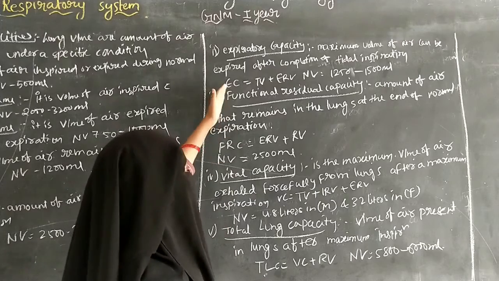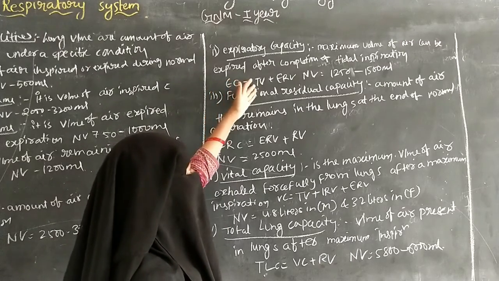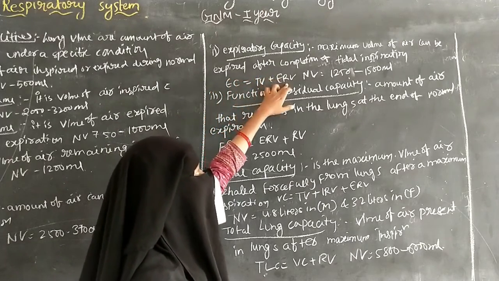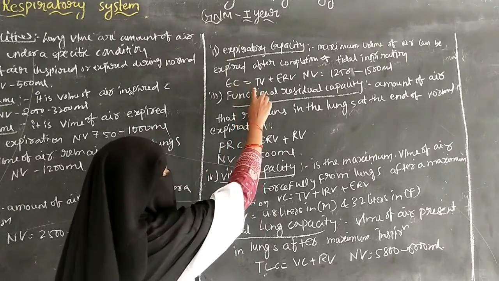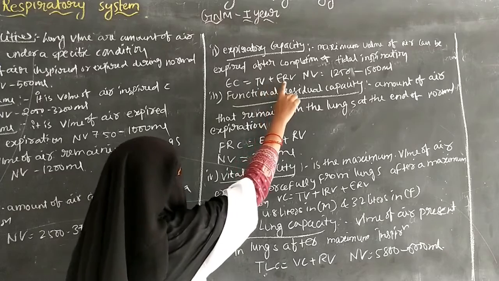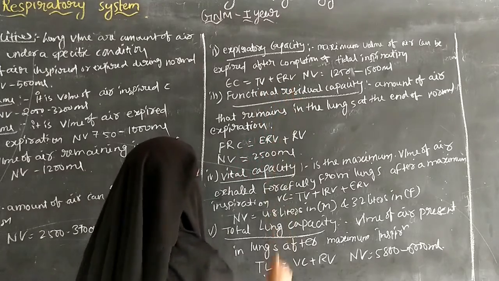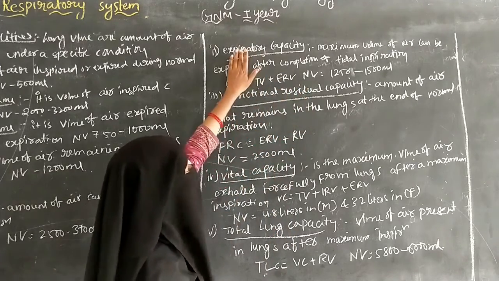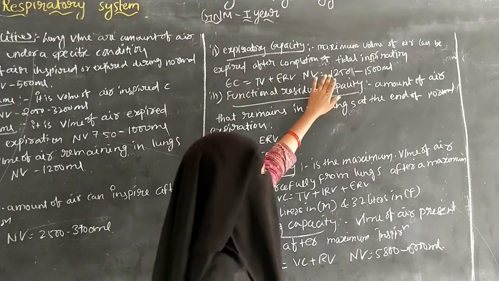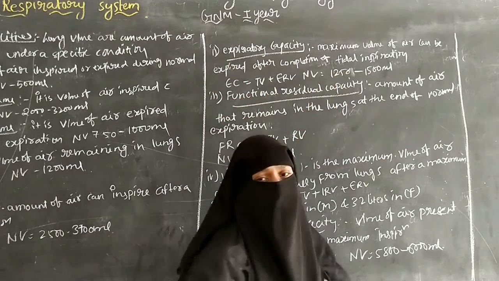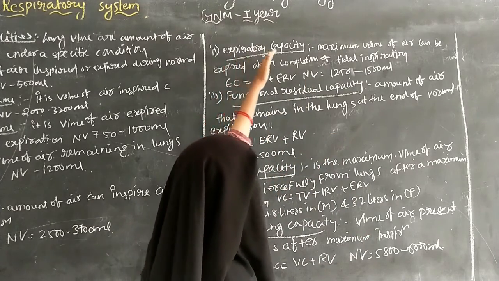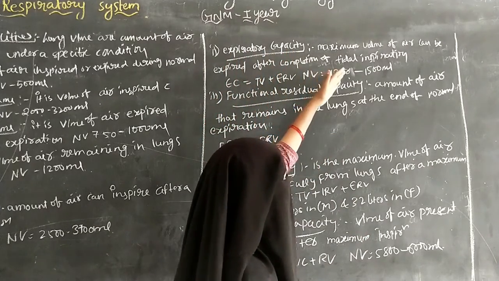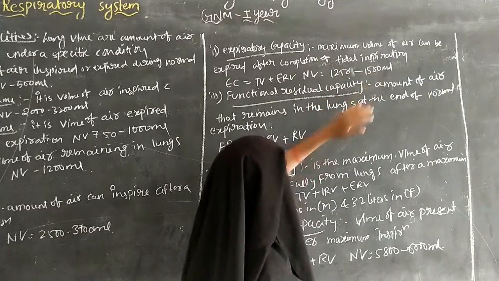Expiratory capacity is equal to tidal volume plus expiratory reserve volume. The normal value of expiratory capacity is 1250 to 1500 ml.